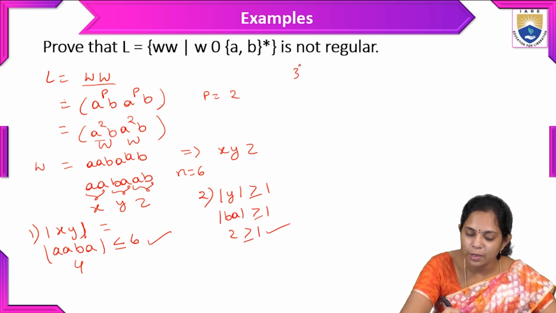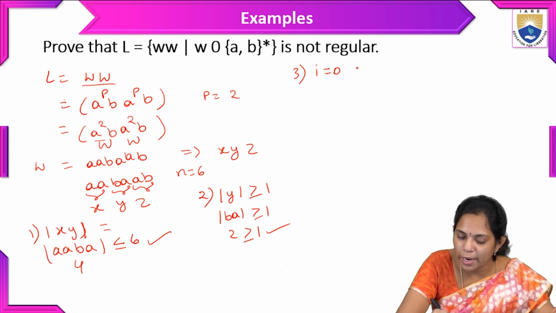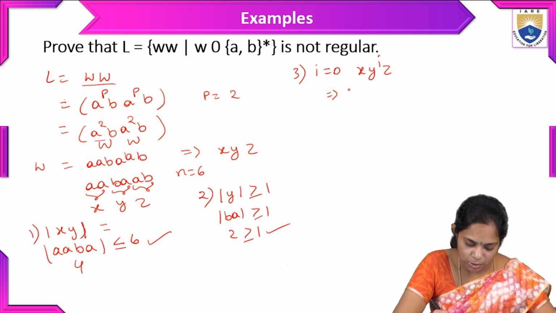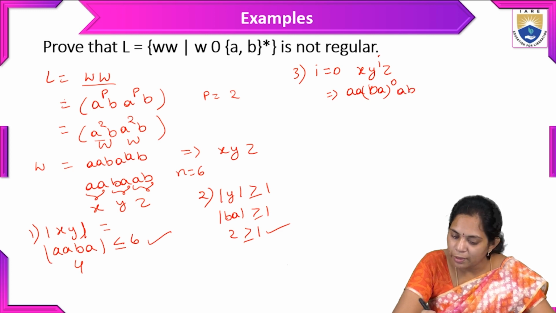And third step, we take i equal to 0 onwards. So i equal to 0, and let's take x, y power i, and z. What is the x value? x is AA, and BA is the y value, and for i equal to 0 we will take z also. And how much will we get? AA, B power 0, that is A power 0, and AB.